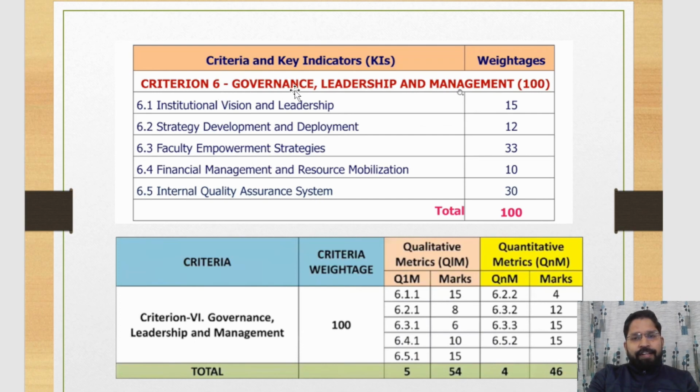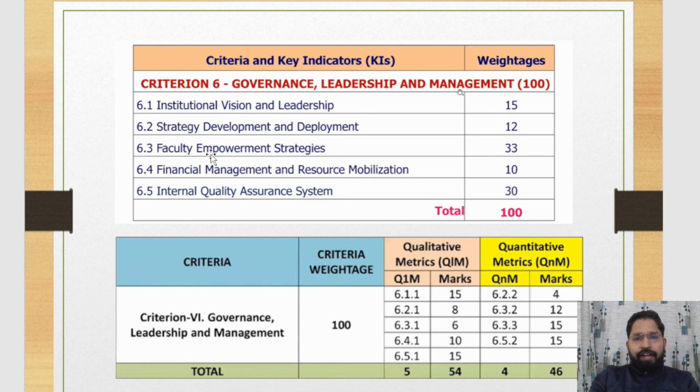Criteria 6, governance, leadership and management. Weightage of this matrix is 100. There are five key indicators. Five key indicators are institutional vision and leadership, the weightage of this key indicator is 15. Second one is strategy, development and deployment, weightage 12.